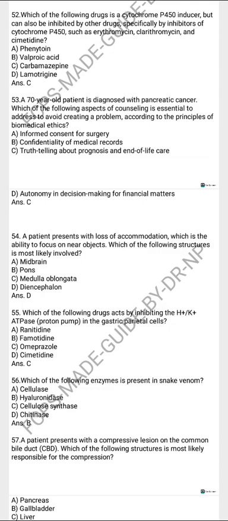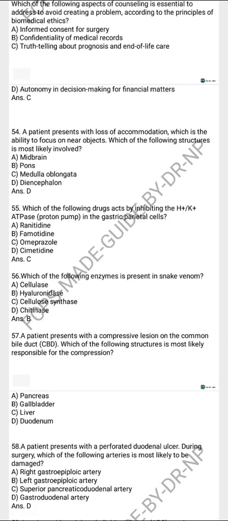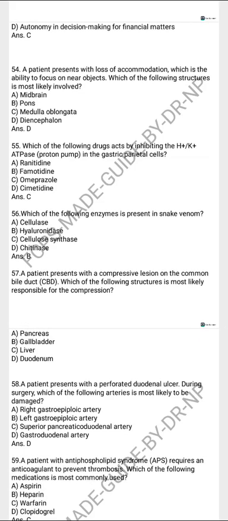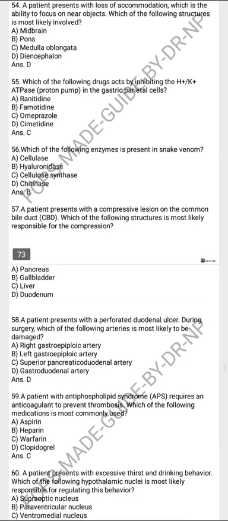Which of the following drugs act by inhibiting the hydrogen potassium ATPase pumps in the gastric parietal cells? Omeprazole. Which of the following enzymes is present in snake venom? Hyaluronidase. The patient presents with a compressive lesion on the CBD. Which of the following structures is most likely responsible for the compression?